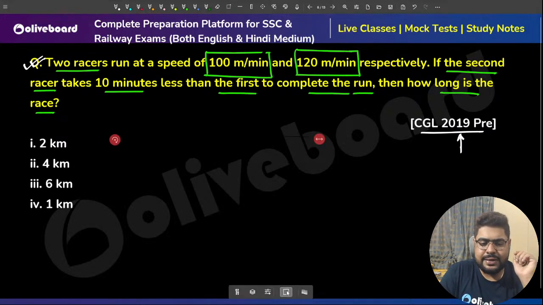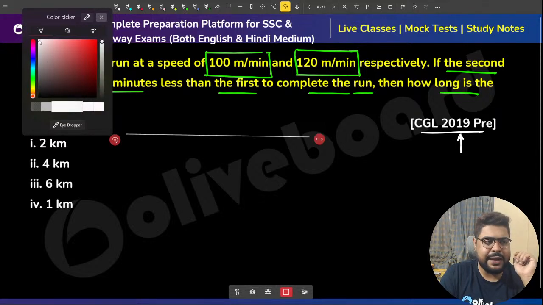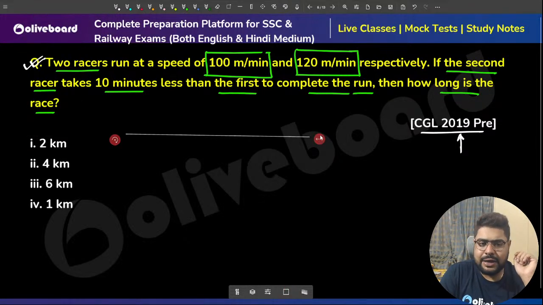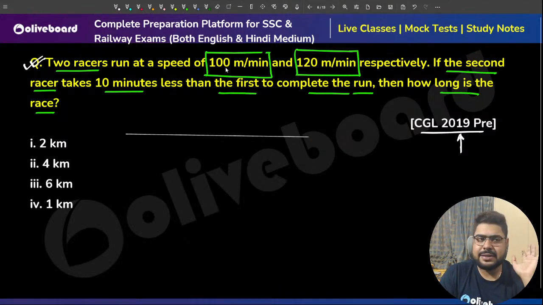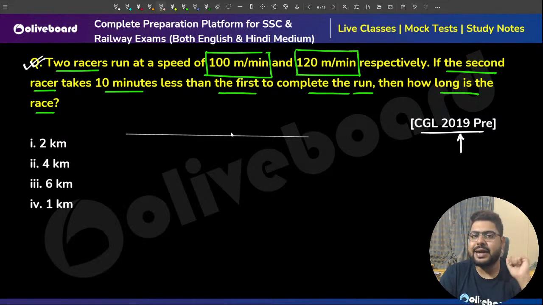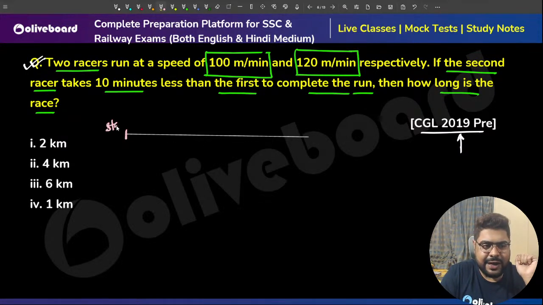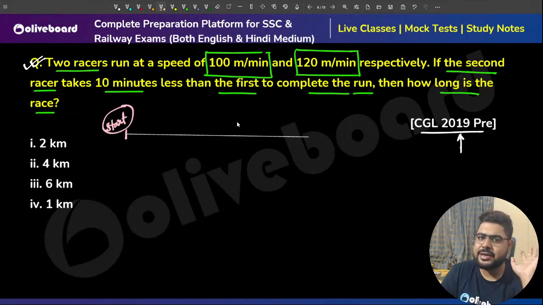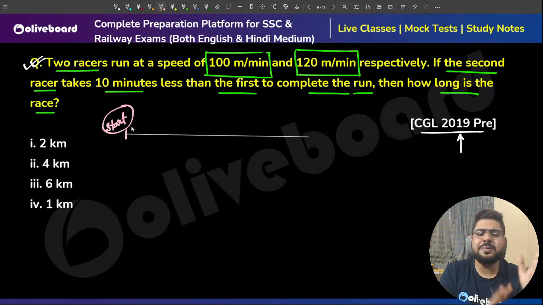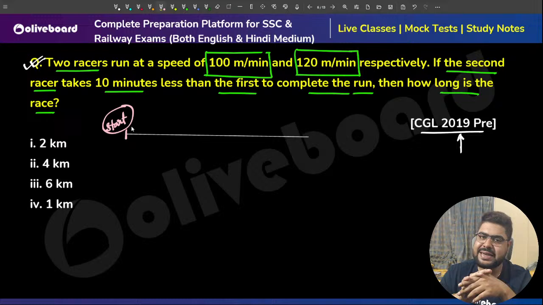Now, as we are learning time, speed, distance, I have a very basic formula. Always, especially in the beginning, it's better to make a line diagram like this. That way you get a better understanding of the thing. The race has started from here. This is the start point. You don't need to make this every time in your exam, definitely not. Just in the first 10 cases you make it, because you are learning now and building your understanding.